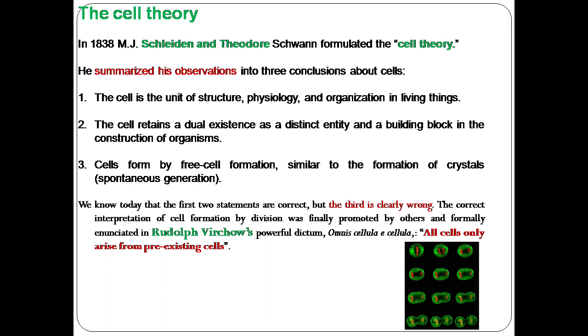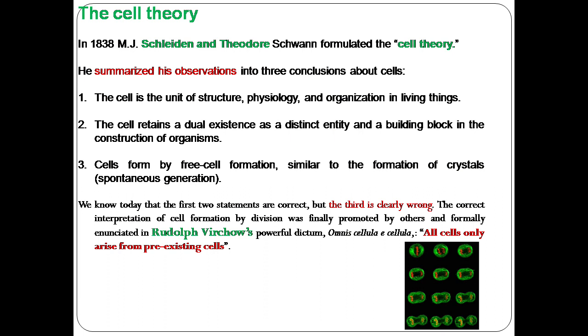And cells arise spontaneously, that cells form by free cell formation, similar to the formation of crystals, which supports spontaneous generation. We know today that the first two points are correct, but the third one is clearly wrong, as cells do not arise spontaneously.